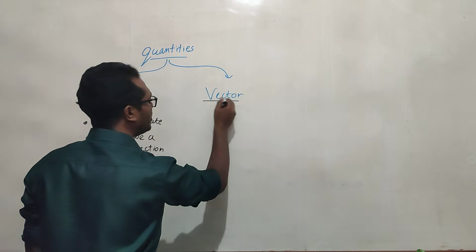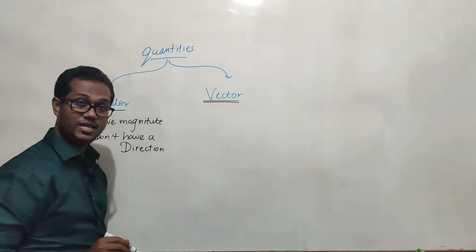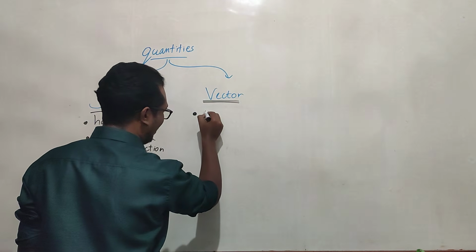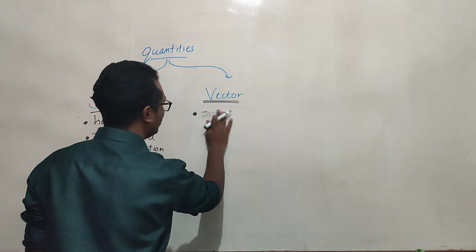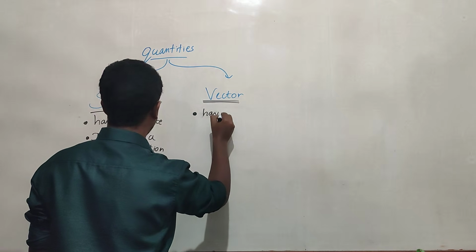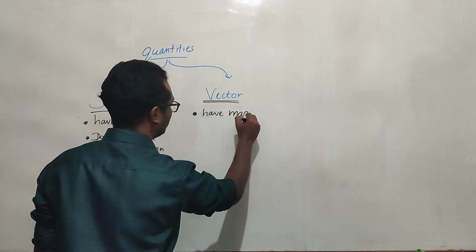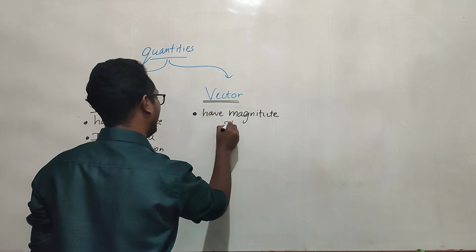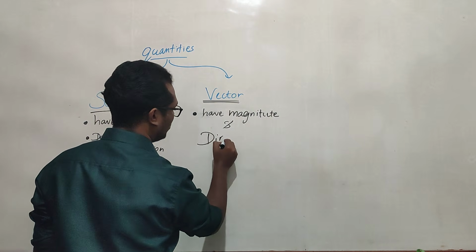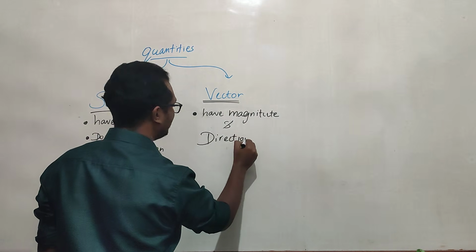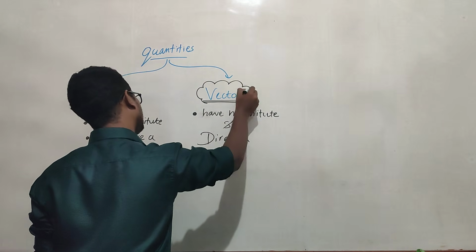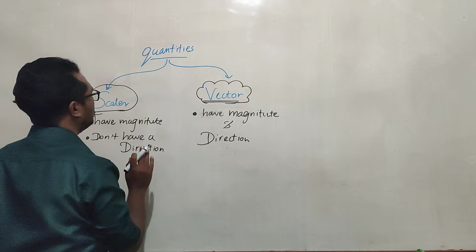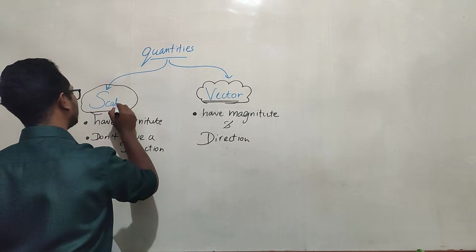But what happens with vector quantities? They have magnitude as well as direction. So both are in vector quantity, and only magnitude in scalar quantity.